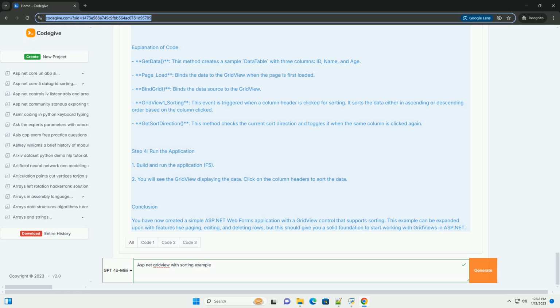Conclusion. You have now created a simple ASP.NET Web Forms application with a Grid View control that supports sorting. This example can be expanded upon with features like paging, editing, and deleting rows, but this should give you a solid foundation to start working with grid views in ASP.NET.